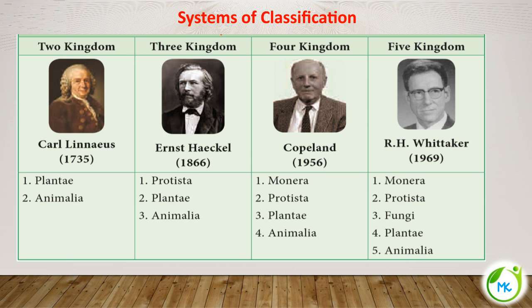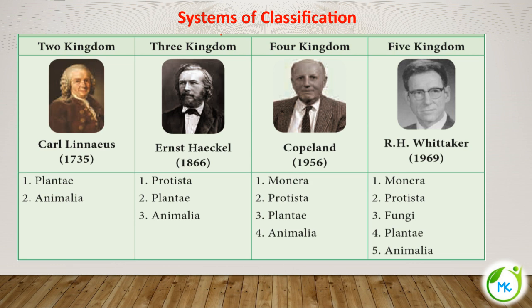Next, three kingdom classification was proposed in 1866 by Ernst Haeckel. He introduced another kingdom called Protista. Adding Protista to the previous two kingdoms, Plantae and Animalia, gave rise to the three kingdom classification system.